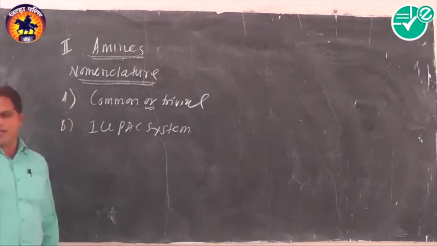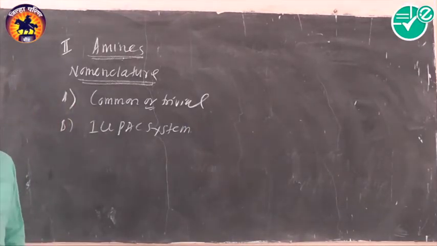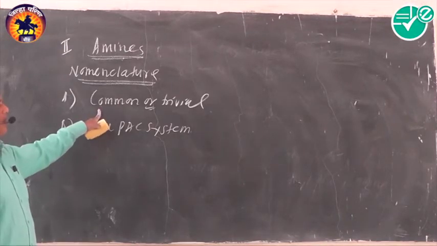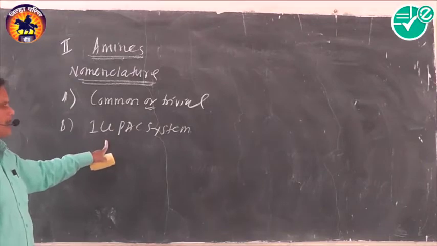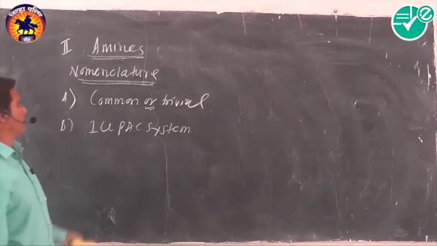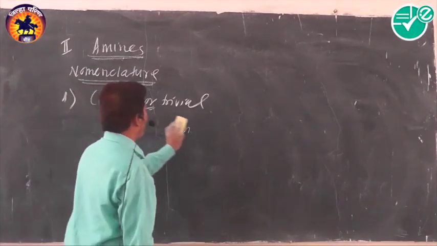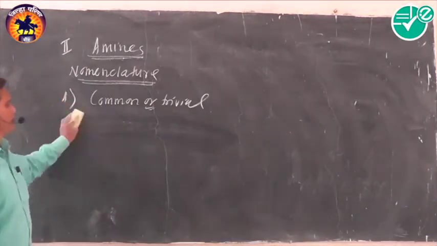It means that amines are given names by using how many methods? Two methods are mostly used for the nomenclature of amines: the common or trivial system, and the IUPAC system. Okay, first we can discuss the common or trivial system.